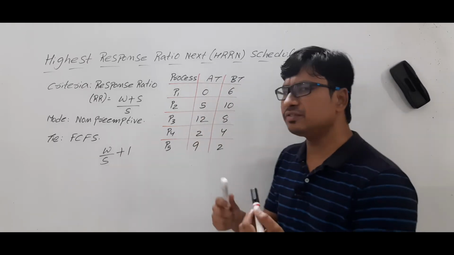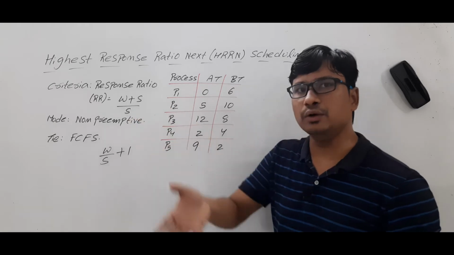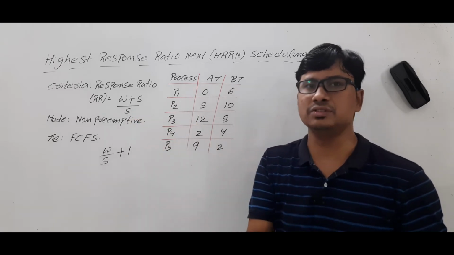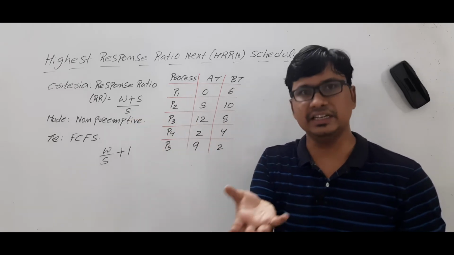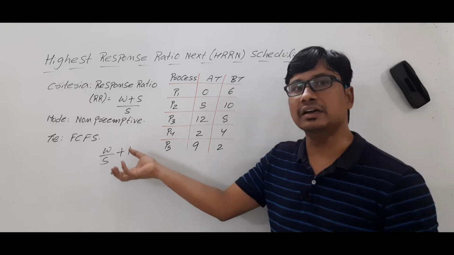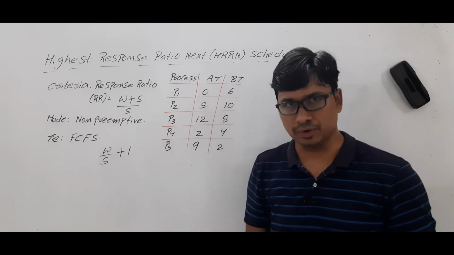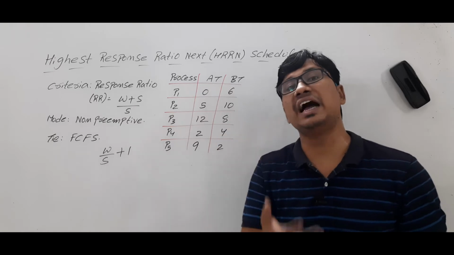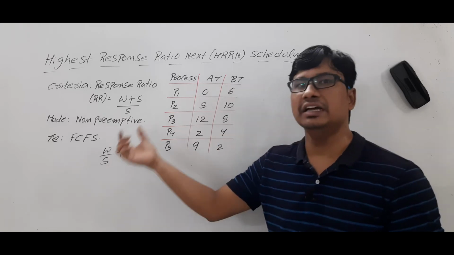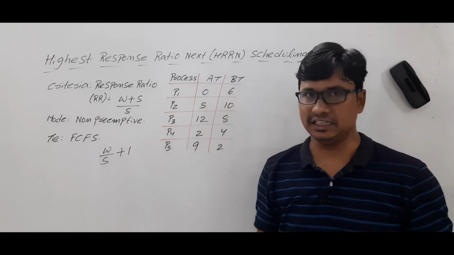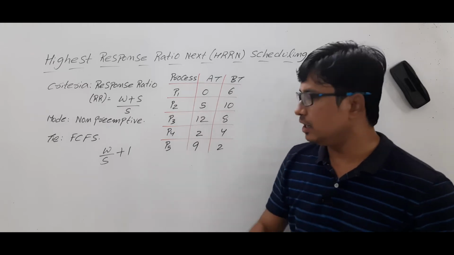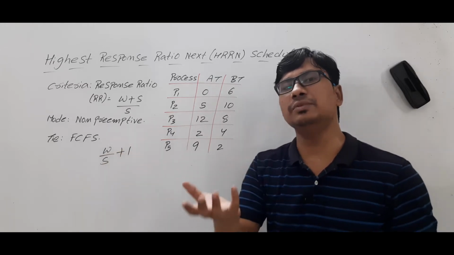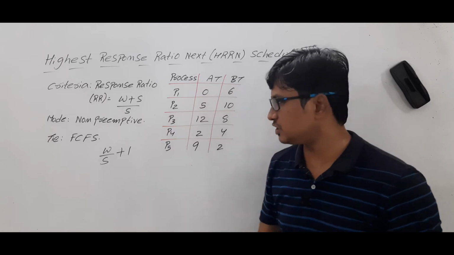Now what is the meaning of the criteria? If you have 3 process or 4 process which are there in the ready state, we will compute the response ratio of all the 4 process. Which process has the highest response ratio, that will be dispatched to the running state. Are you able to understand? Now, which process can be having the highest response ratio?